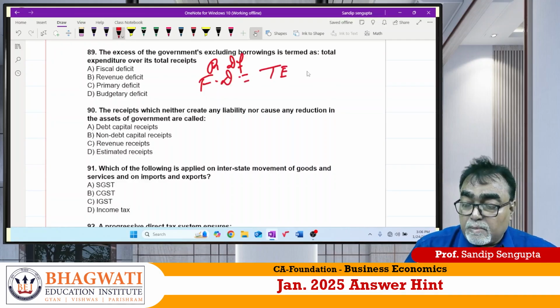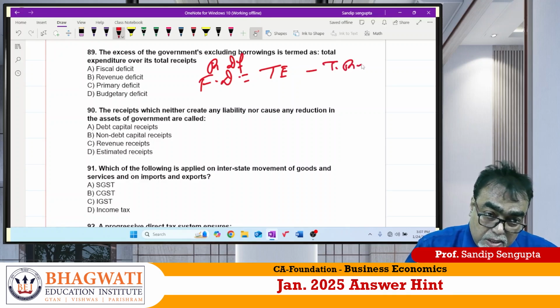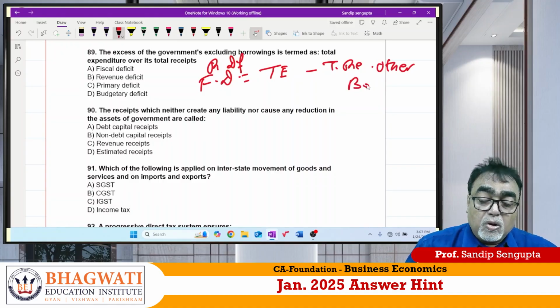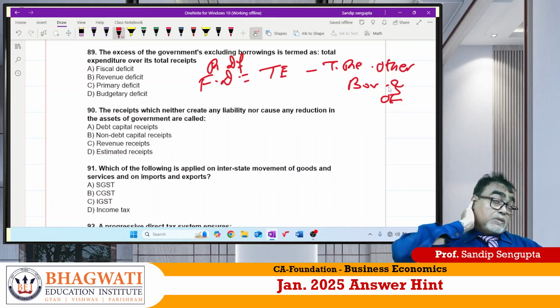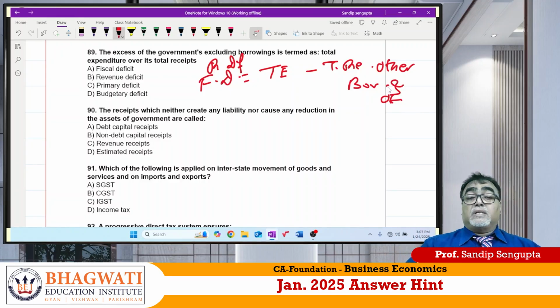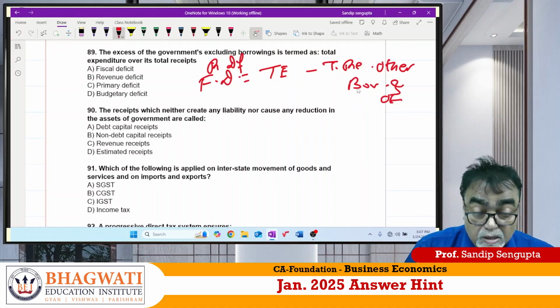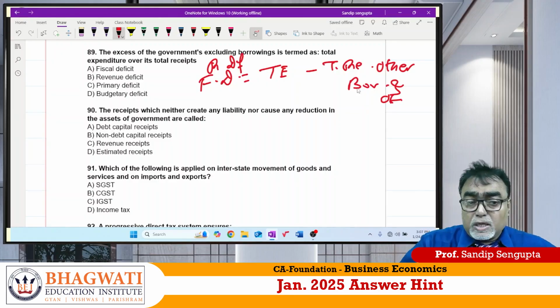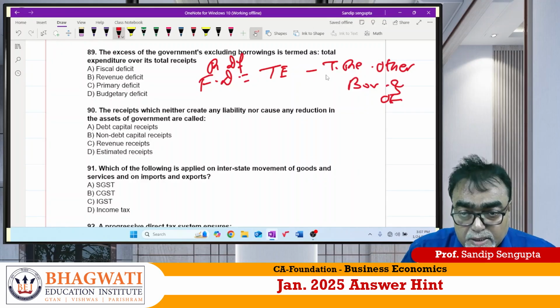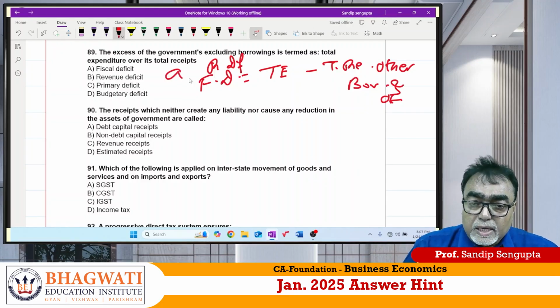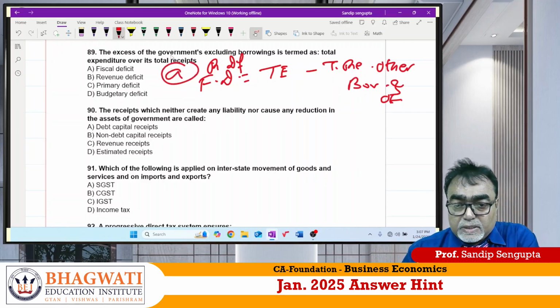Total expenditure minus total receipt other than borrowing and other liabilities. Careful. Here we require fiscal deficit. So 89 answer is fiscal deficit.